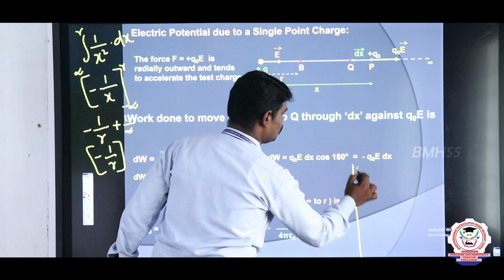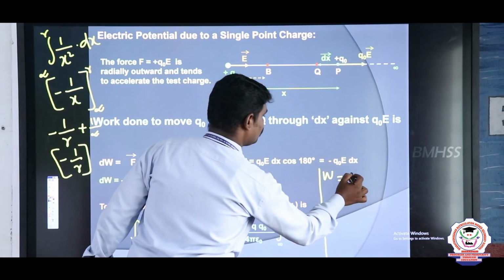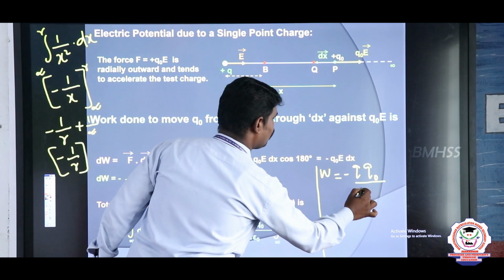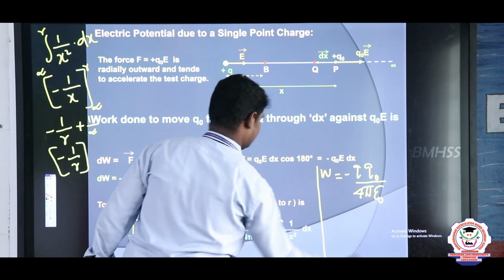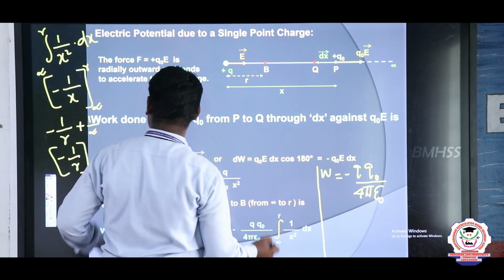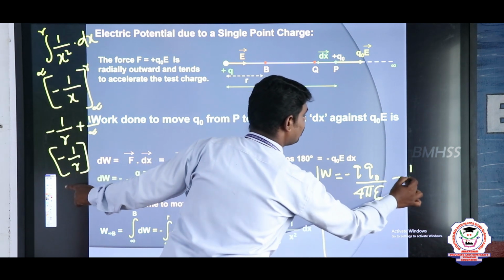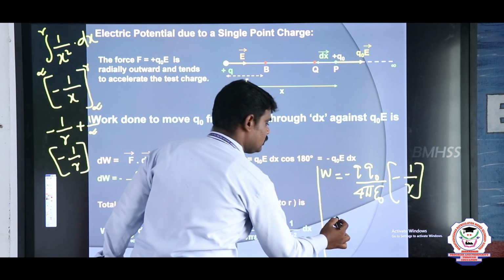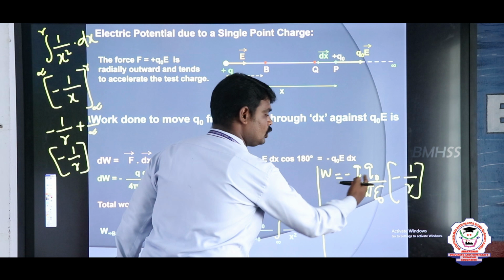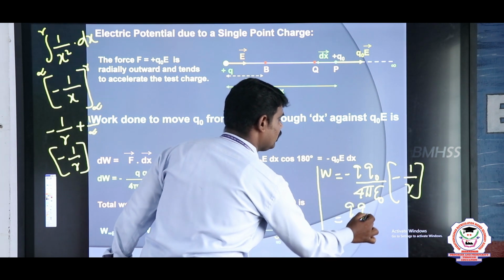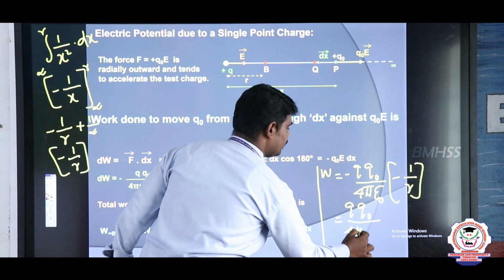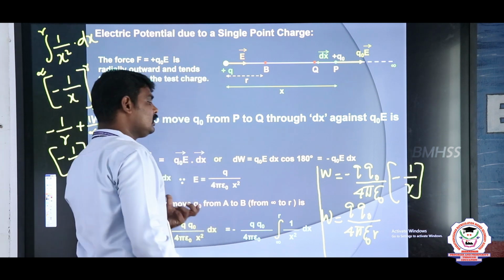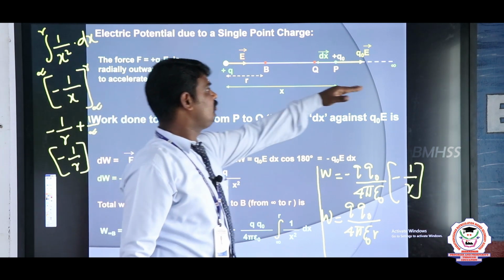W is equal to minus of Q into Q naught divided by 4 pi epsilon naught, next integral infinity to R, which is minus 1 by R. Okay, here minus into minus is plus, that is equal to Q into Q naught divided by 4 pi epsilon naught into R. This is the work done. This is the total work done, the charge moving from infinity to that point.